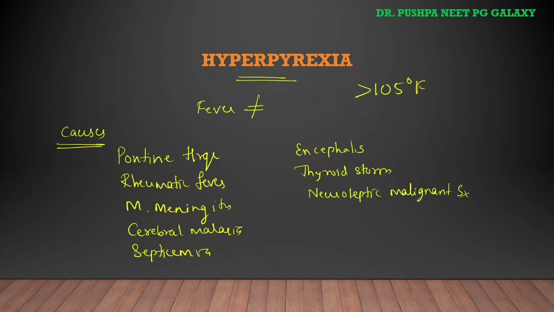These are the conditions where we see hyperpyrexia, that is temperature more than 105 degrees Fahrenheit.